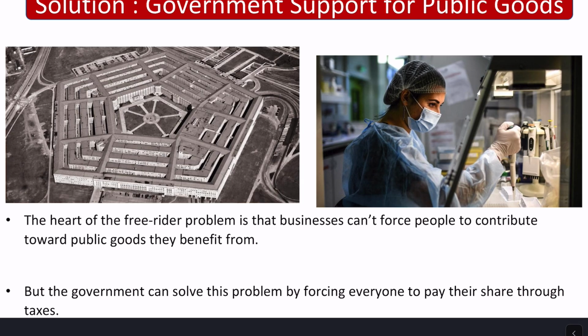So this is what the U.S. federal government does. They tax their citizenry and use that tax revenue to provide and fund national security. All right, the other one is like scientific research and creation of knowledge. Everyone gets to benefit from that. It's hard to charge someone a price for that. And so the federal government is going to fund it. They'll collect taxes from the citizenry, and they'll provide funding for it.